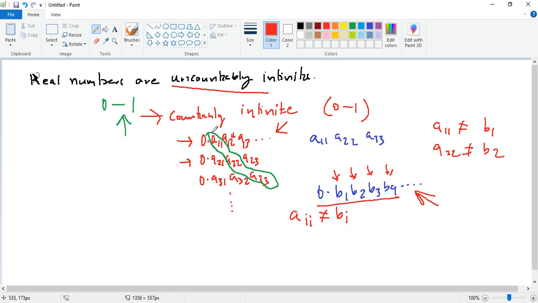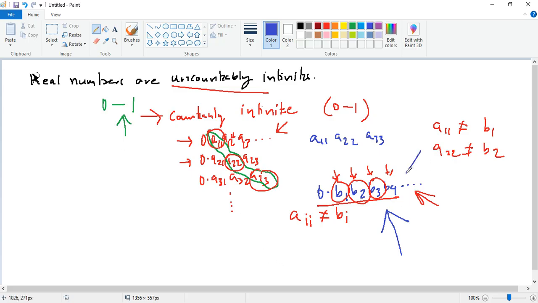For the first real number, a11 is not the same as b1, and a22 is not the same as b2, a33 is not the same as b3. So the number that we create is going to be different from all the numbers that we've listed.